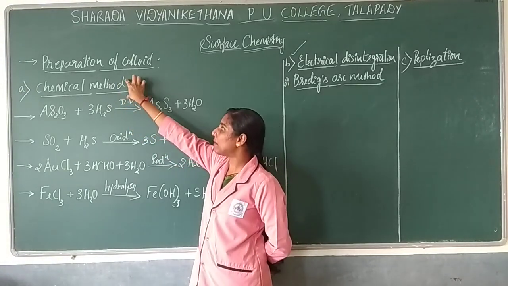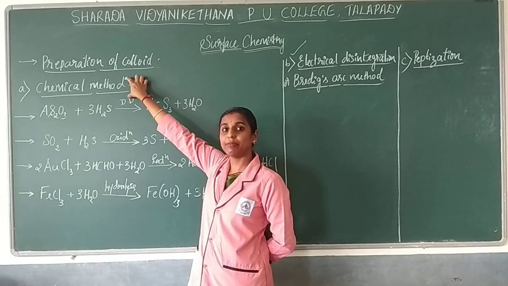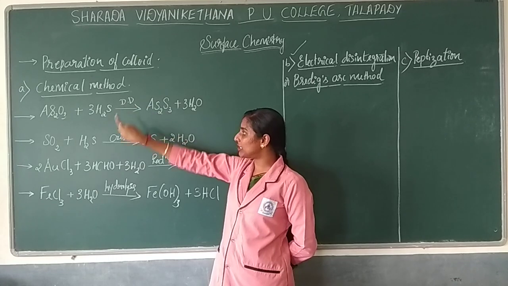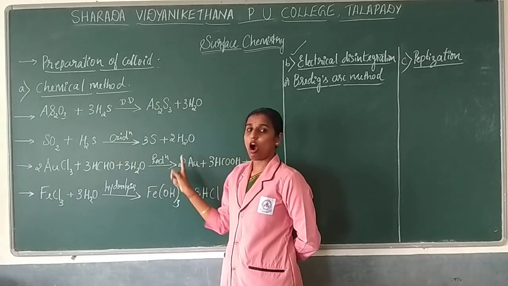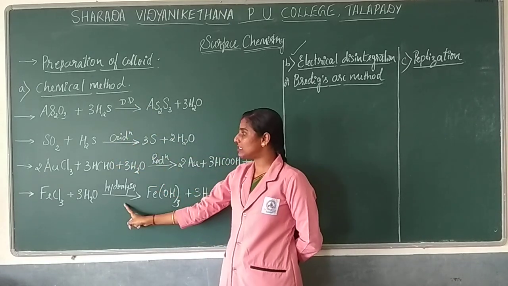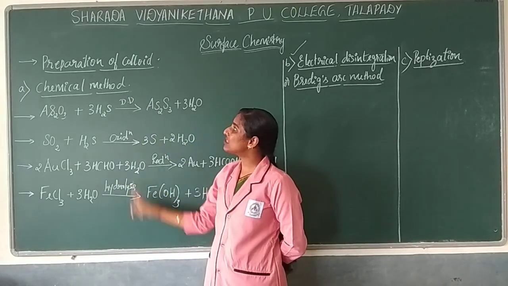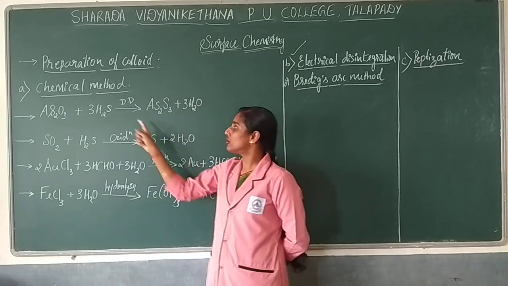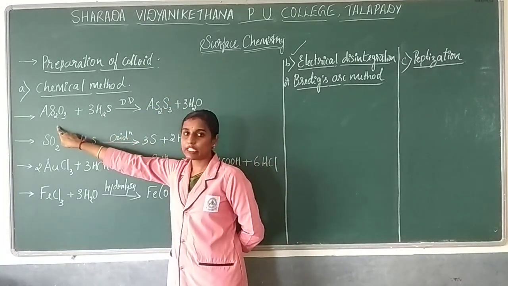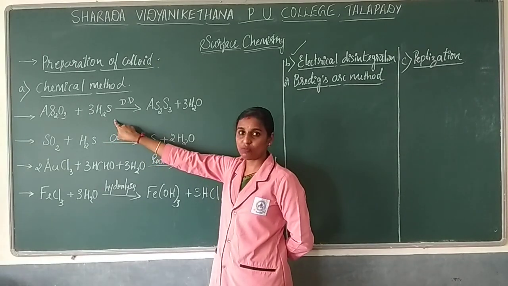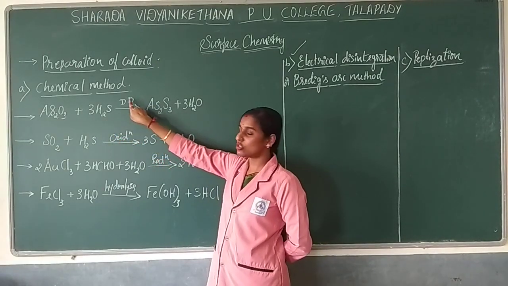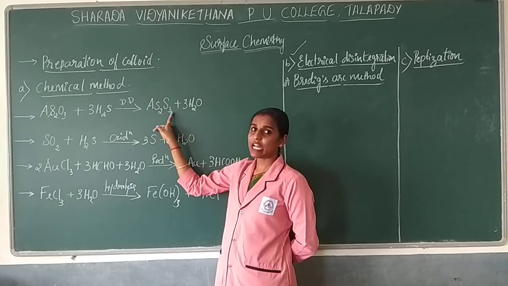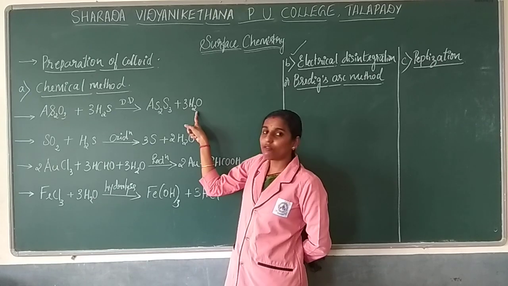Remember, why we consider this a chemical method: because the reaction takes place either by double decomposition, oxidation, reduction, or hydrolysis. If it goes by any one of these, then you consider it a chemical method. So the first reaction is arsenic oxide and hydrogen sulfide. When these two react by double decomposition, you get arsenic trisulfide, along with water formation.